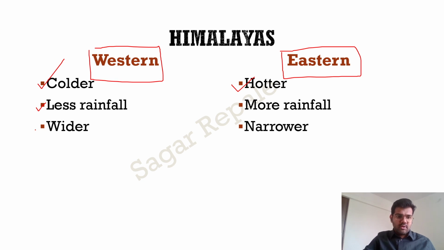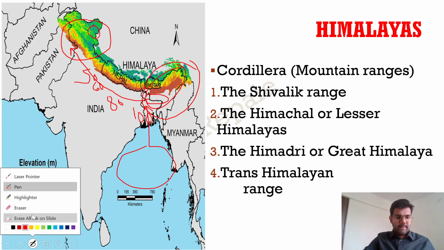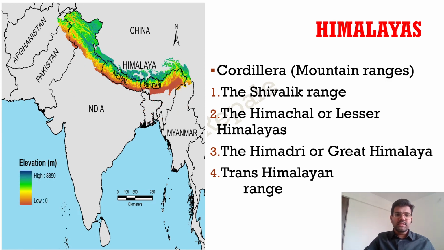Next, wider. The Western Himalayas are wider. We just saw there are four mountain ranges when you move from north to south: Trans Himalaya, Himadri, Himachal, and Shivalik. All these mountain ranges are present in the Western Himalayas, so they are wider. The width is around 400, 450 kilometers. Compared to that, the Eastern Himalayas are less wide because all the four ranges are not